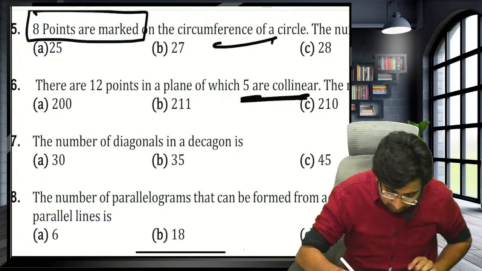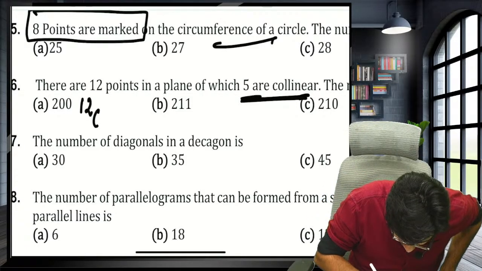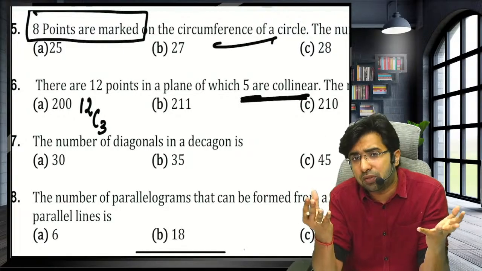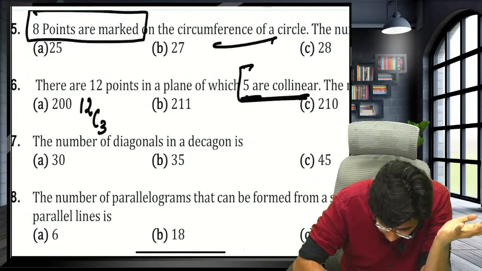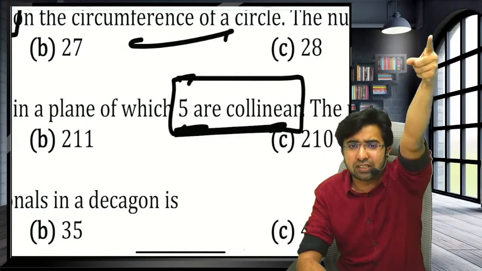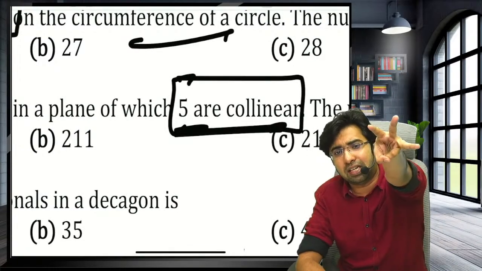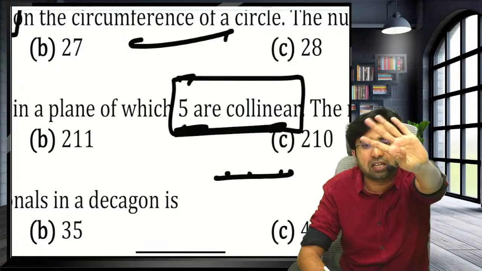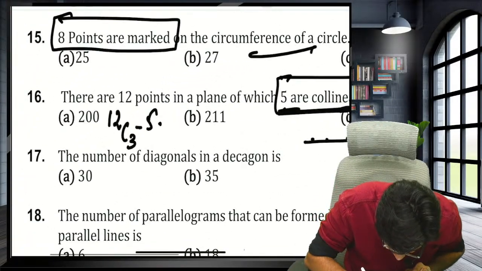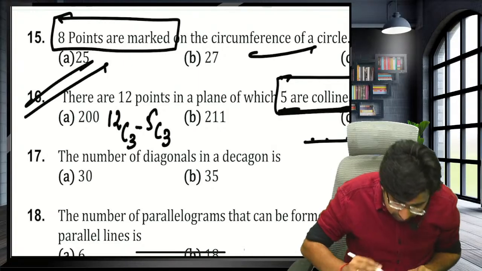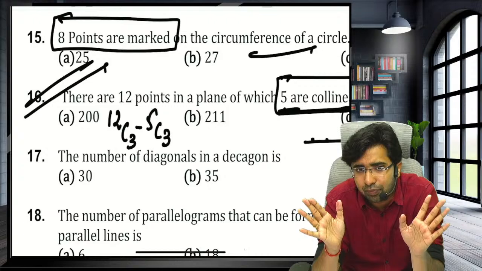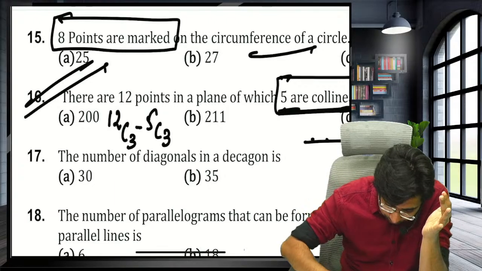Sir, out of 12 points, we can select 3 points in how many ways? 12C3. But guys, are you sure that all the 3 points will give you a triangle? No, Aman sir. If 1 point is selected from these collinear points, we get the triangle. If 2 points are selected, we get the triangle. But if all 3 points are selected from the collinear points, we get a straight line, we don't get the triangle. So subtract the number of ways that don't give you a triangle, minus 5C3, and you'll get the answer. Guys, we are saving time in solving nCr and nPr.